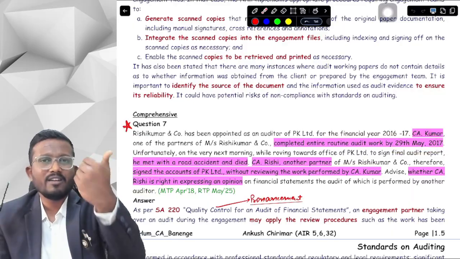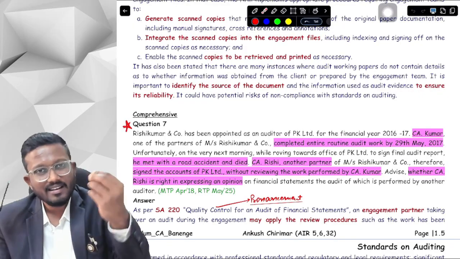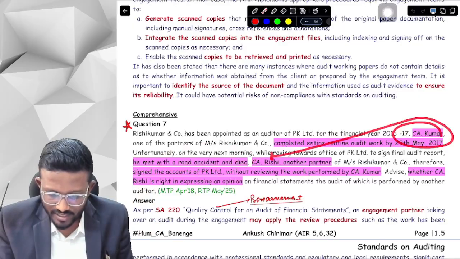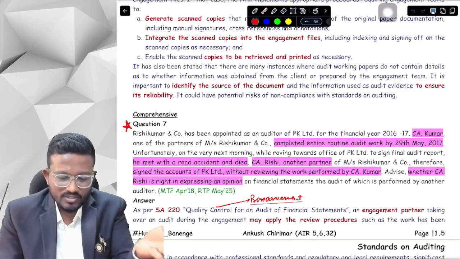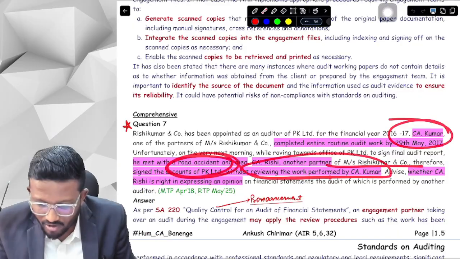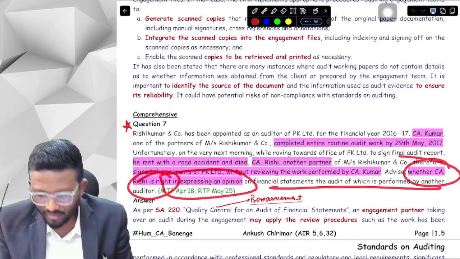Now next day when he was going to sign the auditor's report, he met with a road accident and died. Now there was another partner of the same firm, CA Rishi. What CA Rishi did is he signed the accounts of PK Limited on behalf of CA Kumar without reviewing the work performed by CA Kumar. Now advise whether CA Rishi is expressing his opinion on the financial statements.